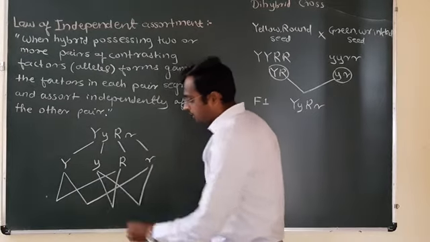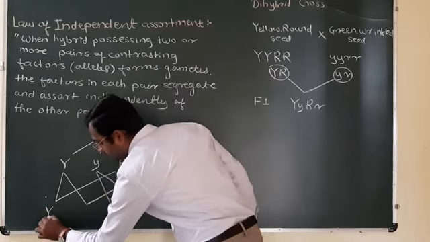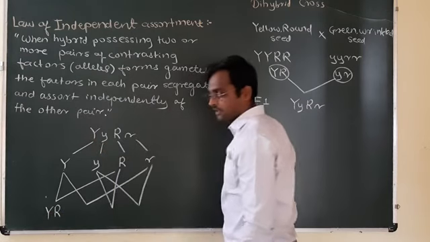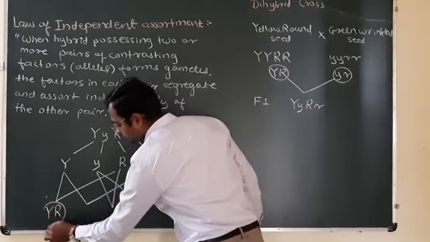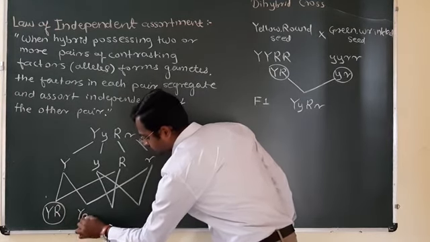Now, what are the gametes? Capital Y combining with capital R gives the gamete capital Y, capital R. The next is capital Y combining with small r.